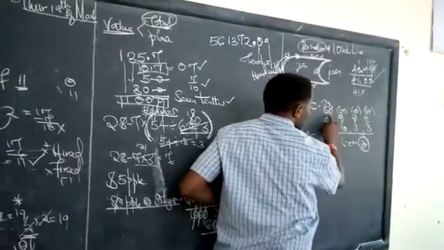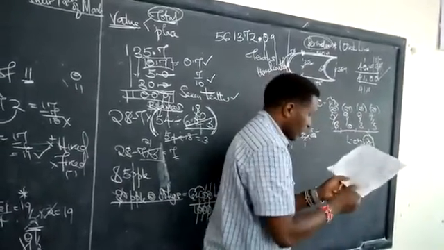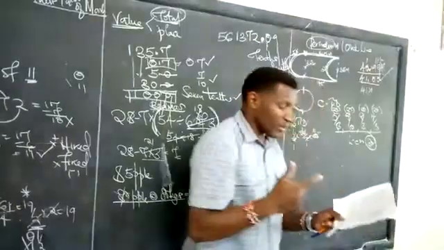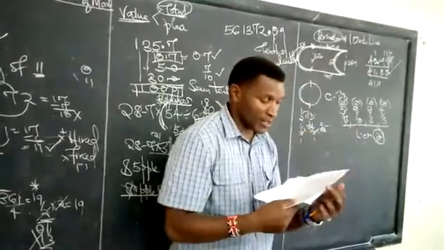Now, using 25, 27, 20, and 24, arrange your fractions from the largest to the smallest. I believe every one of you can be able to do that.